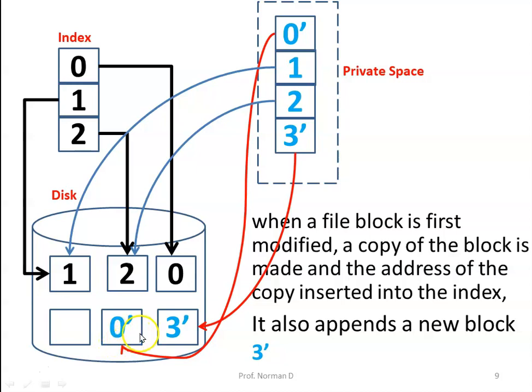Similarly, there is an addition of a new disk block, that is 3 dash, which also points to this location in the disk. So basically this is a new block which is appended in the private space. The other processes, when they are making use of disk block 0, are referring to the original disk block and not the modified one. The modified one is only accessible to this particular process which is working on those disk blocks.